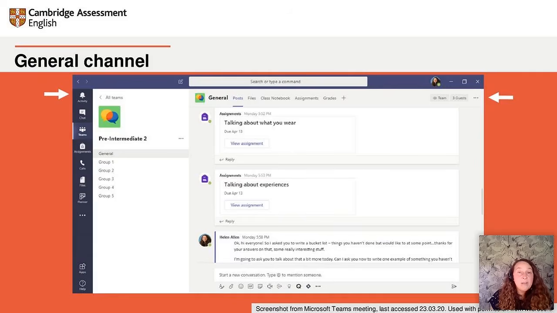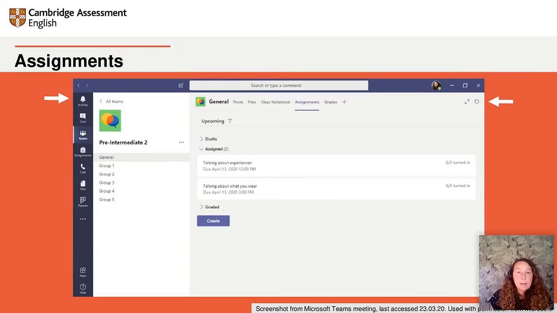So this general channel or chat here works as your chat function. And it's also visible whether you're in a meeting or not. So this is unlike the other two that we looked at before. So this is a permanent record of the class conversation. And you can see here, a little bit above, there are 2 assignments that have been added to this conversation. So this is another feature that you have in Teams.